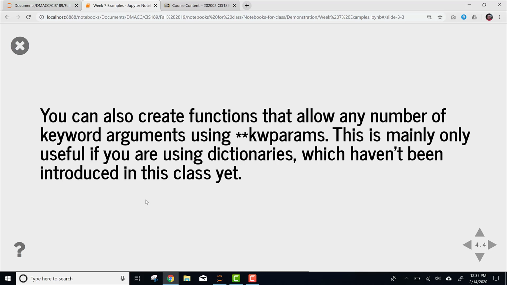You also have an item called keyword parameters. While I'm going to introduce this, it is much more useful when we utilize dictionaries. A keyword parameter is a parameter that you send, like you can say, I don't know, age equals 7, gender equals female. You're defining each one of those parameters as you send it. Dictionaries use that really well because a dictionary is a series of key value pairs. But again, we'll see that next week.